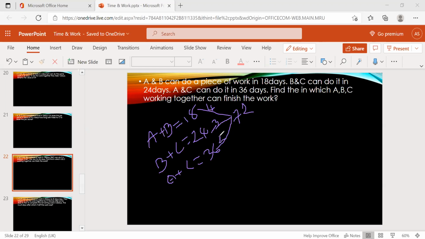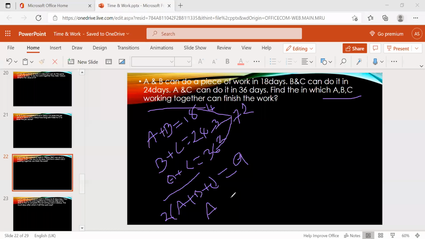Their efficiency or their capacity, right? Now, just add A plus B, B plus C, A plus C, and we'll get 2 into A plus B plus C equal to 4 plus 3 plus 2. It is 9. They're asking to find A, B, C working together. So A plus B plus C equals 9 by 2.